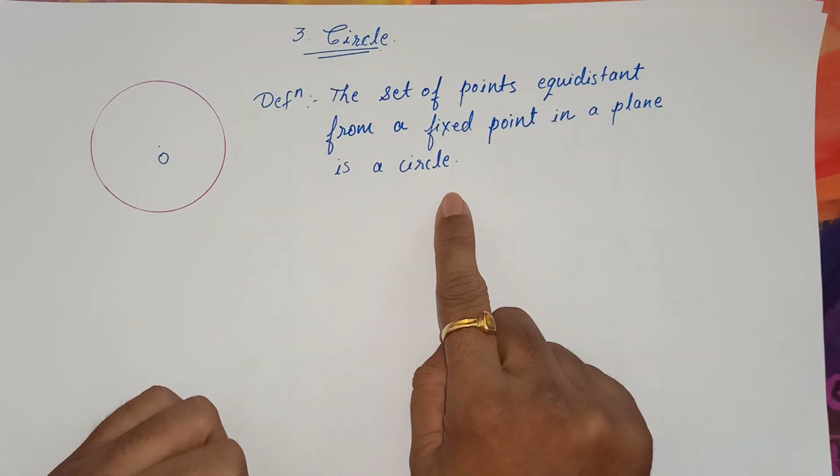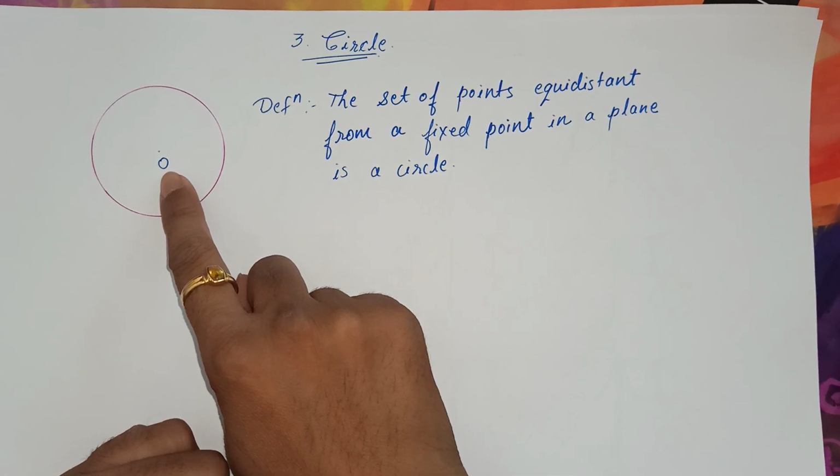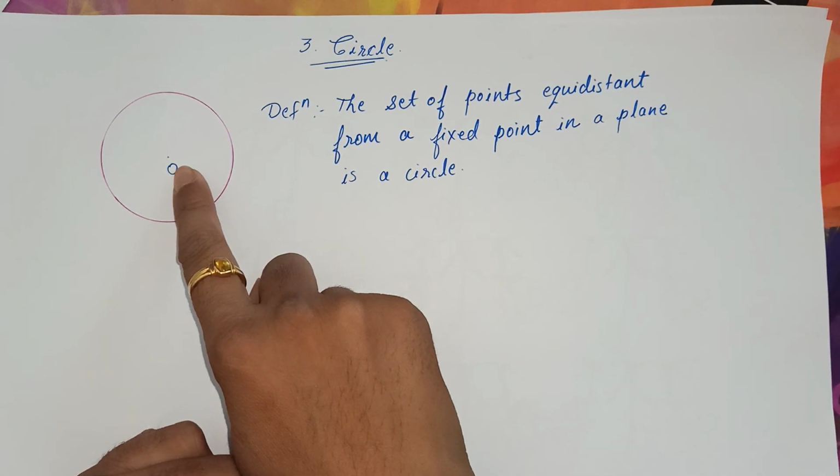Okay, it means here my fixed point is O. So this is a circle with fixed point O.